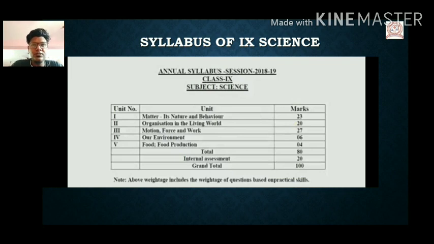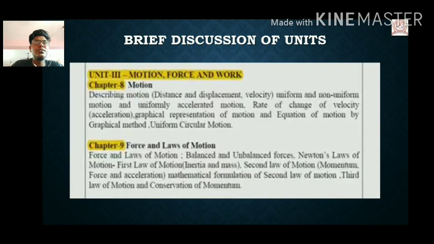The grand total of the whole unit weightage is 80 marks, and 20 marks is nothing but internal assessment, meaning your internal marks. So 80 plus 20 is what? 100. So your examination will be scheduled in the format of 100 marks. Okay.